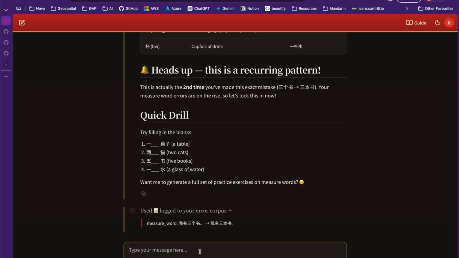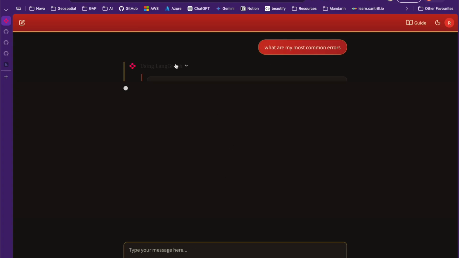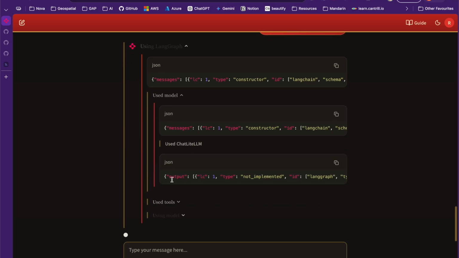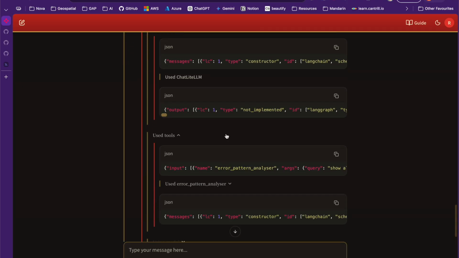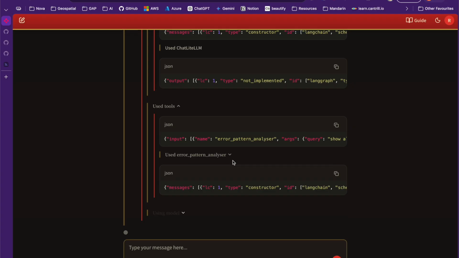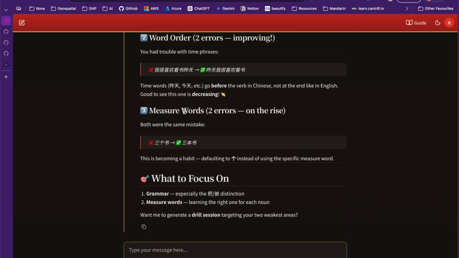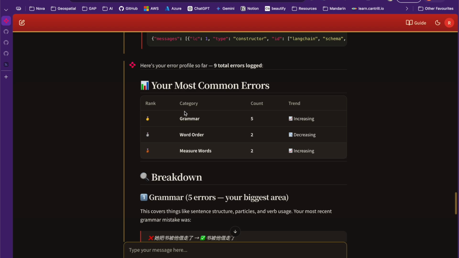So maybe another quick question is, what are my most common errors? And here we can see the agent thinking. It will use the tool error pattern analyzer again, and there you have it. Because I've been using this application quite a bit, we can see I've done 5 grammar errors, 2 word order errors, because word order is very important, but that's slightly decreasing across our conversations.